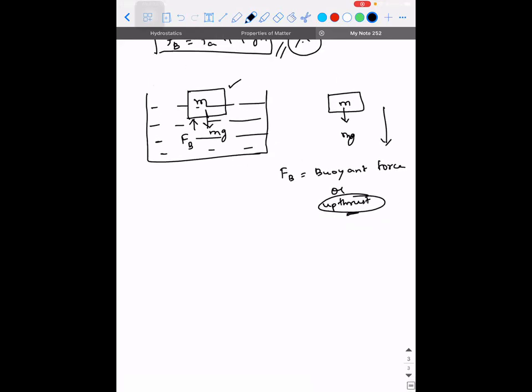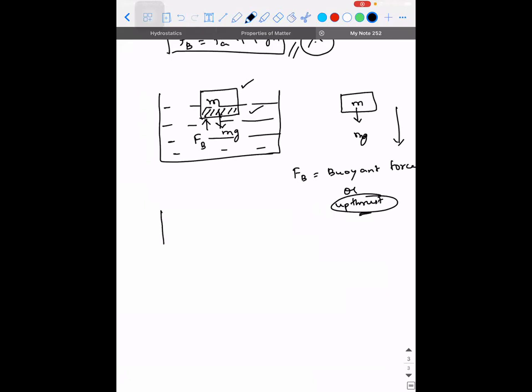So whenever the solid comes in contact with the liquid, there are different things that can happen. The solid can float where it is partially immersed, or the solid can float where it is completely immersed, or the solid will get settled at the bottom. That is, it will sink.